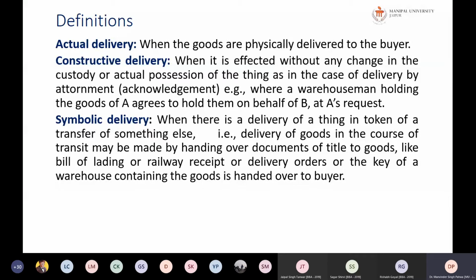It is just a question of constructive delivery, which can happen by transfer of the documents of title of the goods from one person to another.